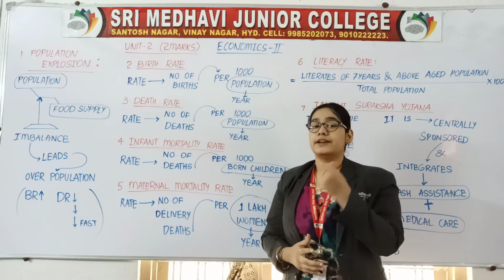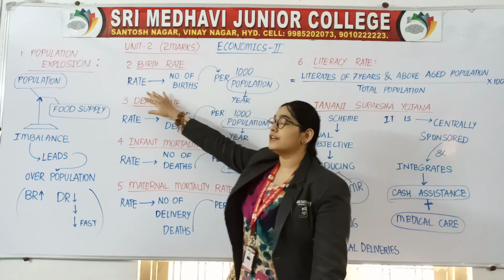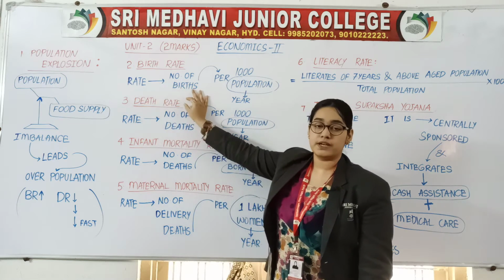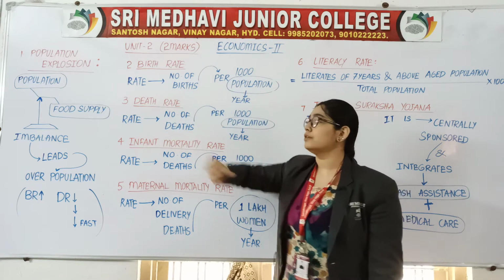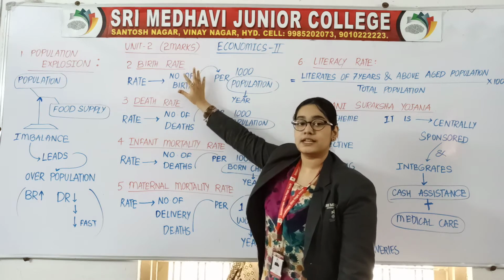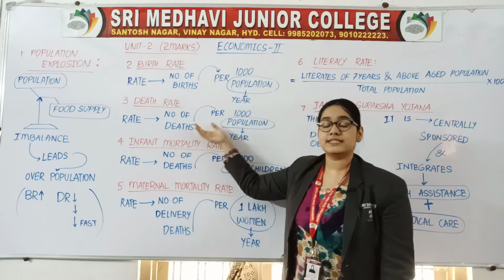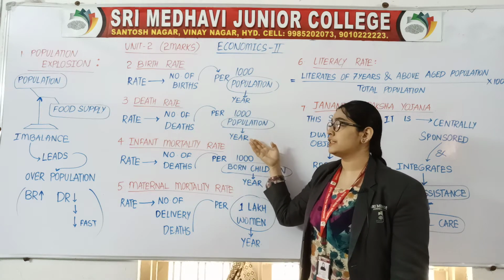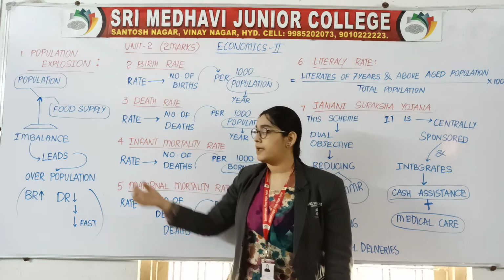Let us recall it for the last time. Birth rate. Rate of number of births per thousand population in a year is known as birth rate. Death rate. Rate of number of deaths per thousand population in a year is called as death rate.